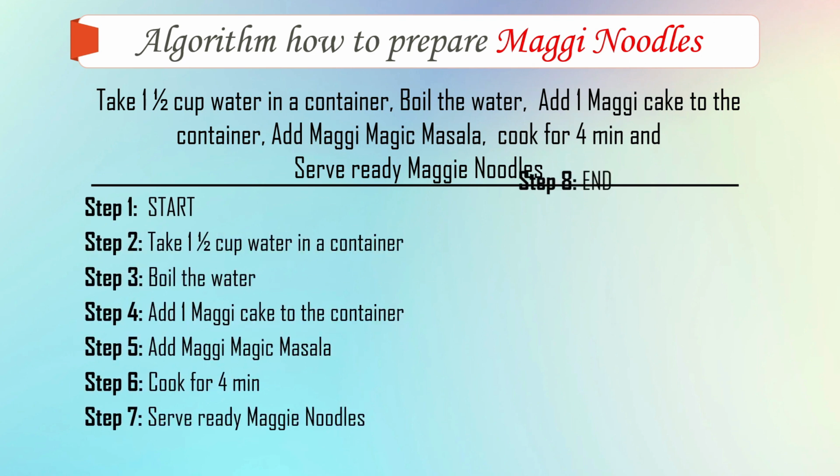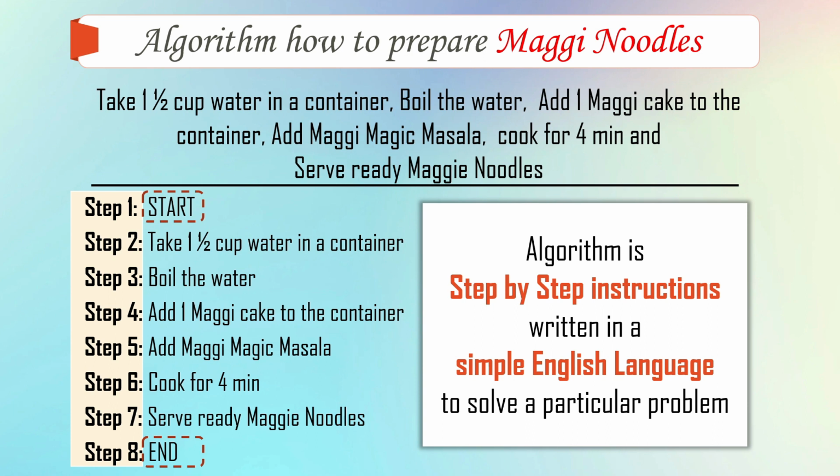Now, what is a particular manner? Look here. These are all the same instructions that were written above. The difference is we have written these instructions in a particular sequence of steps and we have named those steps, right? Step 1, step 2, step 3. Again, we have added a start and an end statement to the recipe. So this is a simple algorithm to create Maggi noodles. It is written in simple English language. What has been added? Some steps and a start and an end line. So this is basically called an algorithm, and we have written it in simple English language.